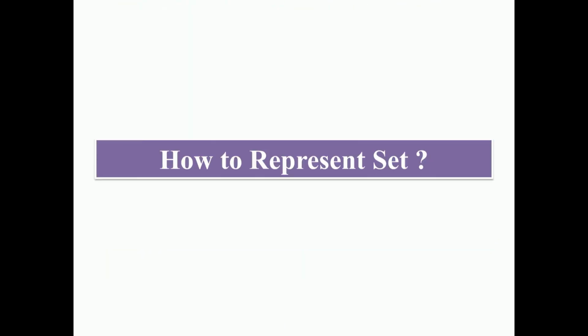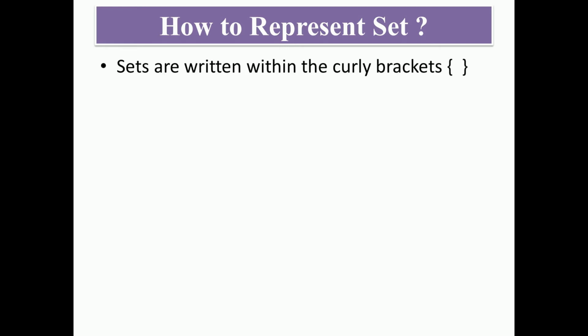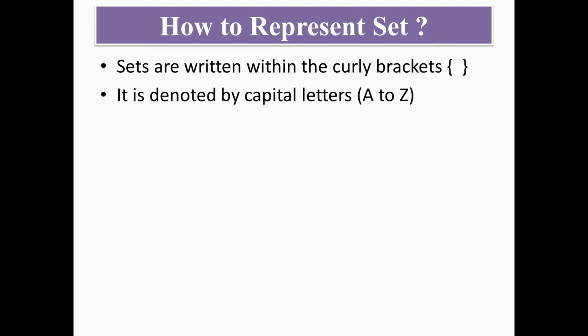Now how do we represent sets? Sets are basically represented by curly brackets, at the start and at the end, and they are denoted by the capital letters A to Z. You can use any capital letter from A to Z. For example, just like this, I have written here two sets, that is set A and set B. Here you can write any elements, and here also you can write any elements, and so on.